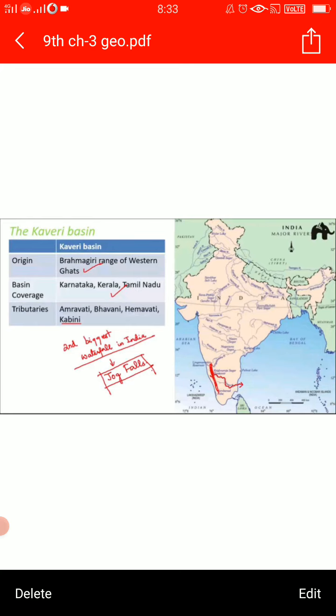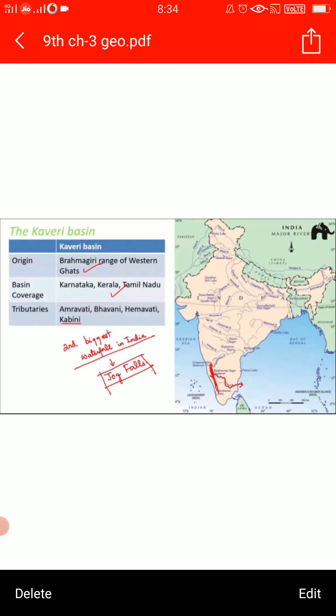Tributaries, children: Amravati, Bhavani, Hemavati, Kabini, and the basin covers Karnataka, Kerala and Tamil Nadu. The second biggest waterfall in India is made by this river, which is Jog Fall. And hydroelectric power is generated from the falls, which is supplied to Mysore, Bengaluru, Kolar Goldfield.